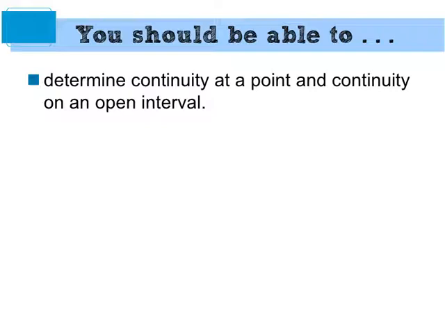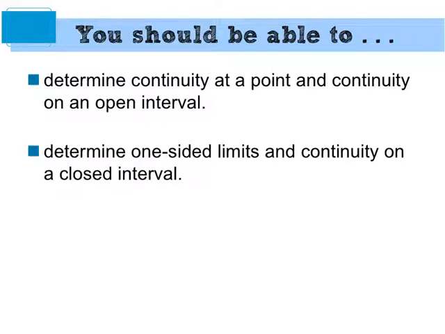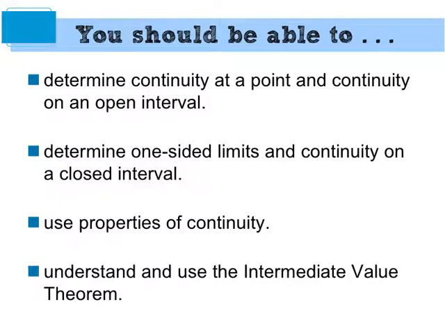We've got some continuity. We've got some one-sided limits. We've got some properties of continuity, and then we're saving this for Tuesday, the intermediate value theorem. There's a rule in this class: if a theorem has its own name, it's important. Okay. But again, that's for Tuesday.